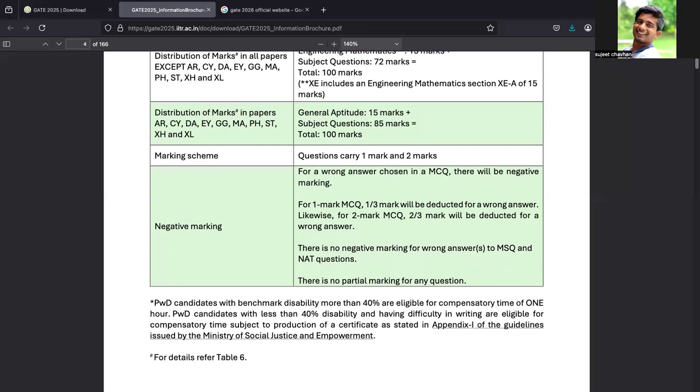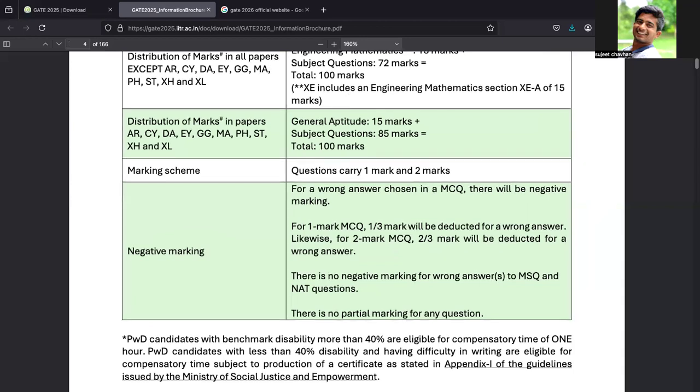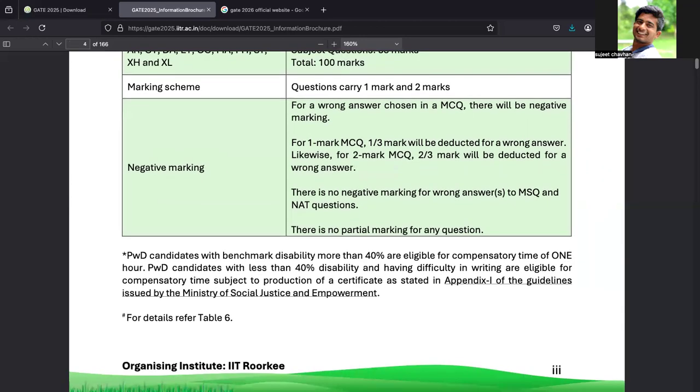Now, the marking scheme. Questions carry 1 mark and 2 marks. There will be 65 questions in total. A few questions will be for 1 mark, a few for 2 marks, and there will be a total of 100 marks. This is the most important section, so you should pay the most attention here. We are on the negative marking topic. For a wrong answer chosen in an MCQ, there will be negative marking. For MSQ and for NAT, there is no negative marking. This is a very important thing.